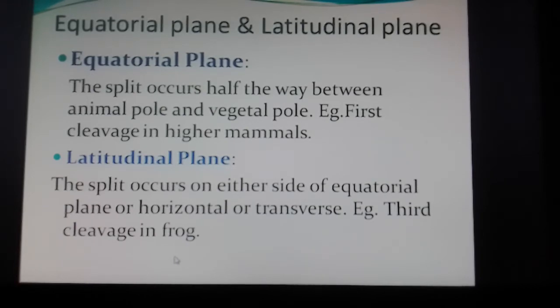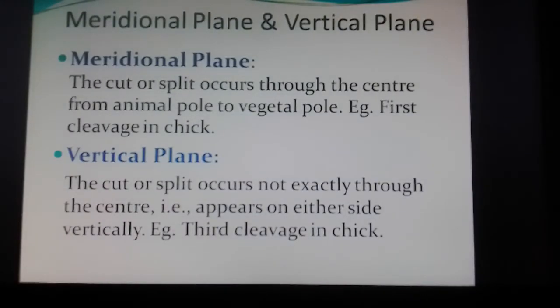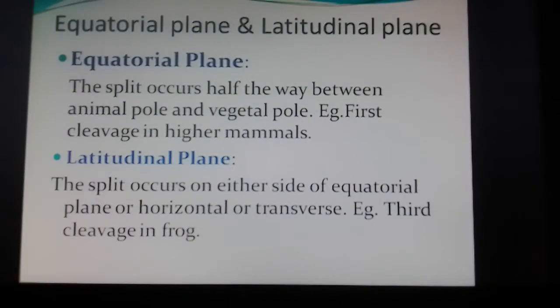In different animals at different cleavage lines, there may be the possibility for the occurrence of all these 4 types of cuts: meridional plane, vertical plane, equatorial plane, latitudinal plane. In some it would occur at the first cleavage, and in some it would be at the second cleavage, third cleavage, that way.